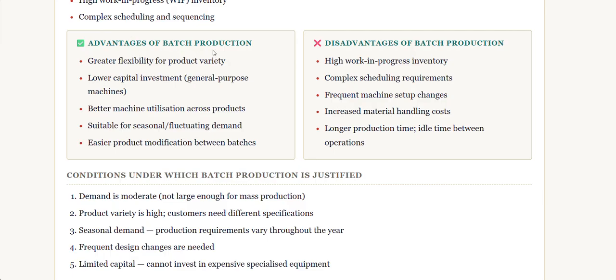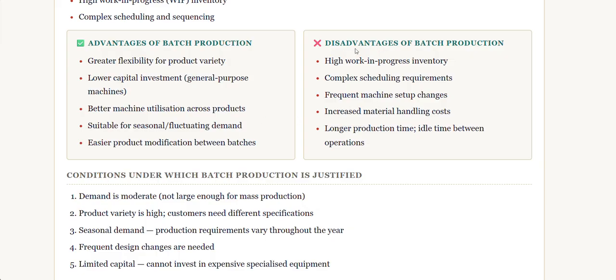The major advantages of batch production are greater flexibility for product variety, lower capital investment needed, general purpose machines can be used, better machine utilization across products, and suitability for seasonal or fluctuating demand. As the demand fluctuates, we might need to produce different products, and as it is a general purpose machine, we can use it and it is cost effective. Then there is easier product modification between batches. If you want to do a modification in between batches, we can do it in a very easy way.